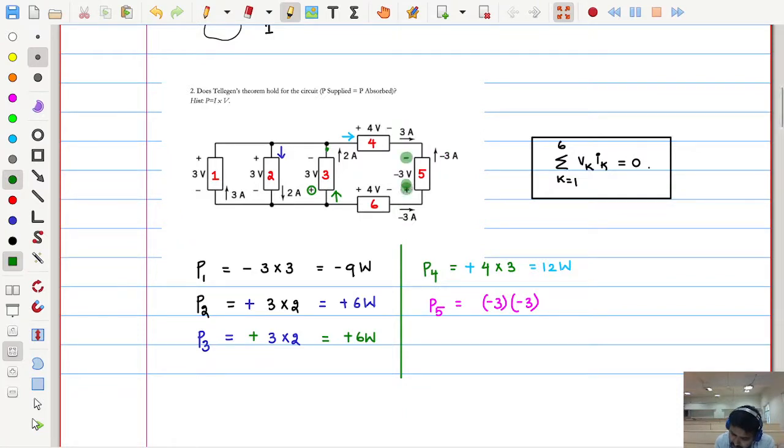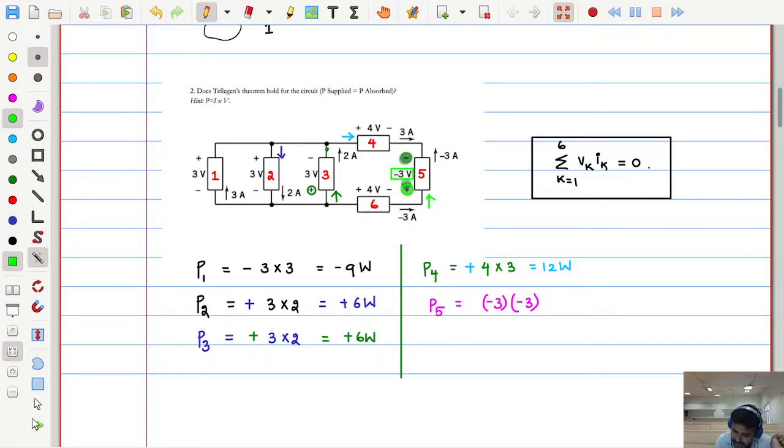Just keep that minus or plus current or voltage inside the bracket, but see the direction of the current and the polarity of the voltage. Here the current is entering at the positive terminal of the negative 3 volts. It doesn't matter whether it is negative 3 volts or positive 3 volts.